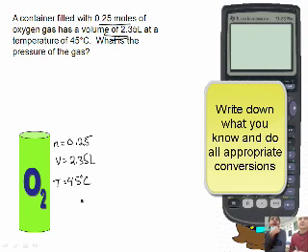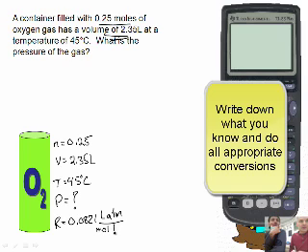Now, Celsius doesn't work very well. That's all right. And then P equals question mark, because we're trying to find that. R, well, let's go ahead and write that: 0.0821 liter atmosphere over mole Kelvin.